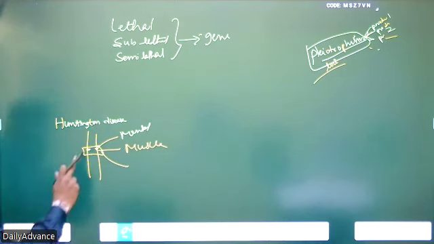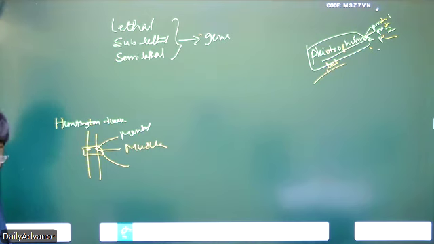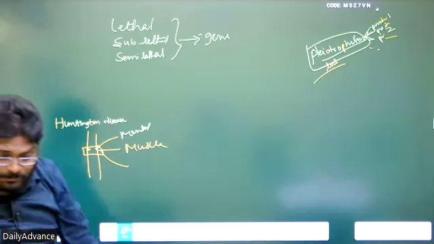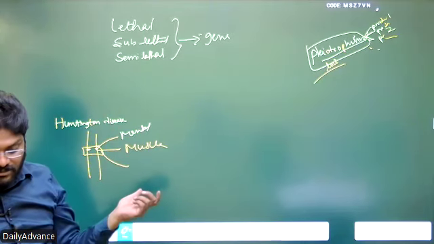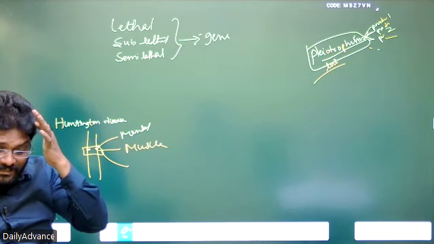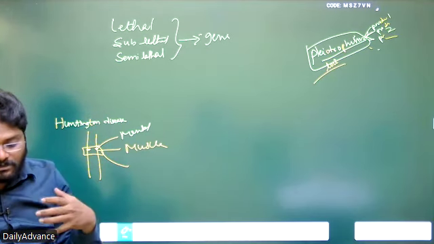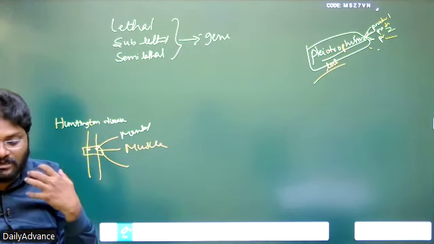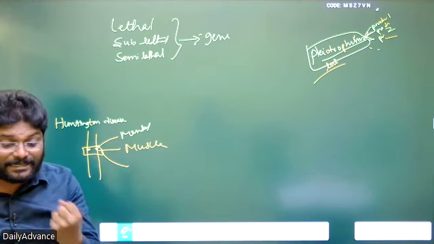That means the locus is one, but how many characteristics has it given? Are there multiple characters or not? Mental retardation is one type, muscular atrophy or weakness is another, and some other symptom is associated with Huntington disease. So pleiotropic genes give multiple outputs, multiple characters, and are generally detrimental for the individual.